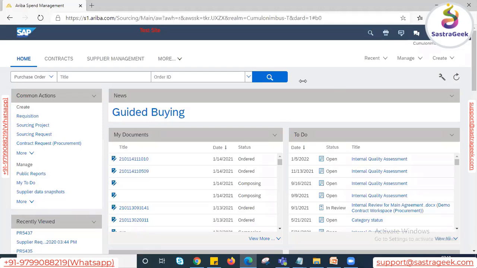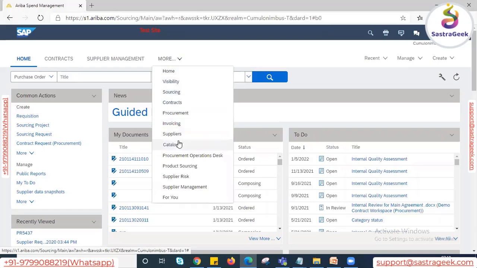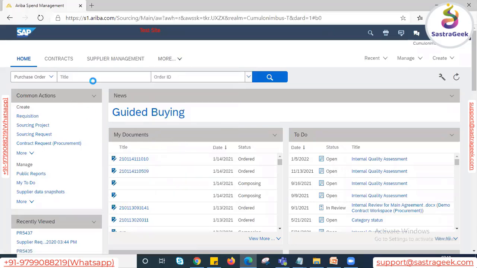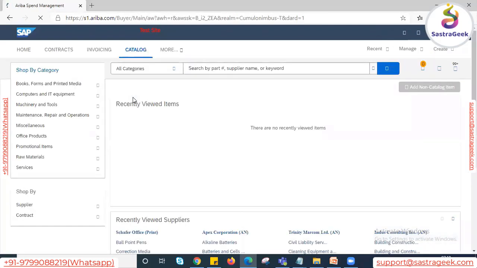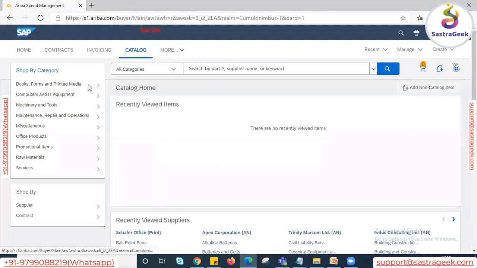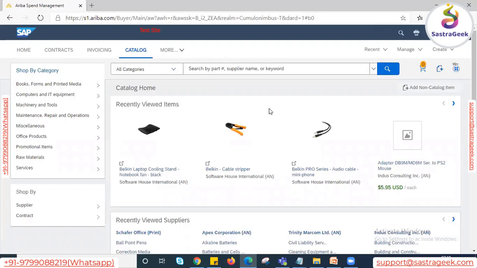Let me quickly show you. Let's say I have to create one requisition. Now I am on SAP Ariba. This is the SAP Ariba UI, the Ariba dashboard. Once we log in, based upon our authorization, the information will be available here. We can see we have the same option. Let's assume I have to buy one laptop. I will execute this Ariba application and search for the required products. I'm just searching for the laptop.